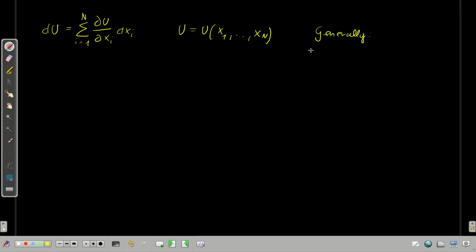We have not specified now on which variables U could depend, but let's say, because in our introduction we had good examples of namely heat and work, then one could say that x1 is T, the temperature, and x2 is V, the volume.